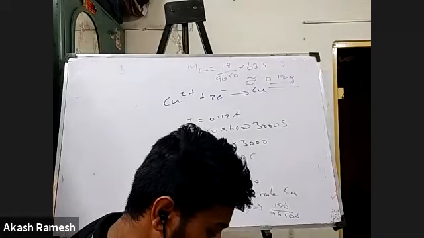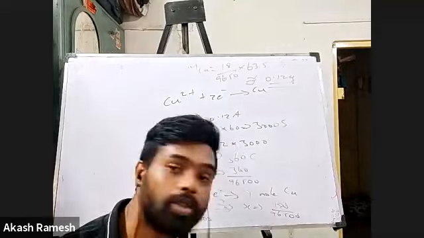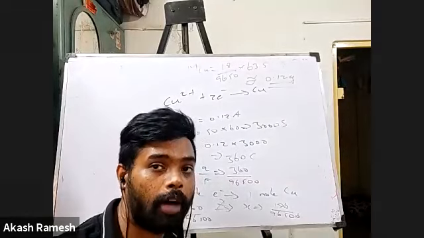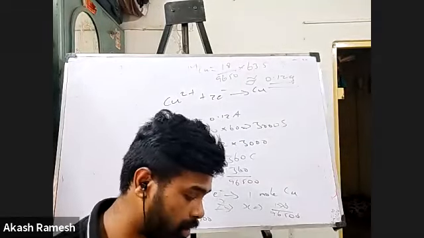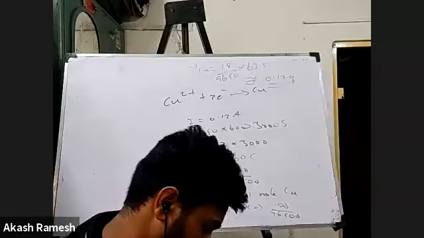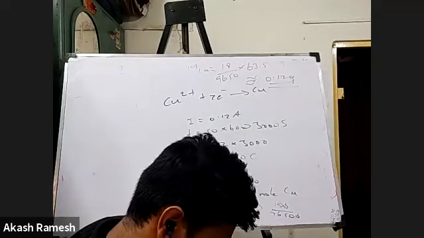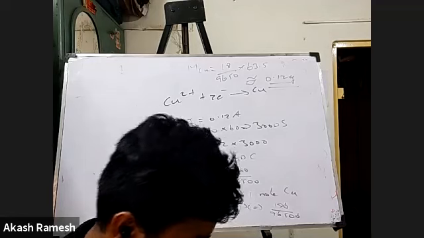Right? They have given the current value. They have indirectly given the number of moles of copper also. They're asking you how much time is it going to take for this electrolysis process to get completed. So I'll repeat the question.